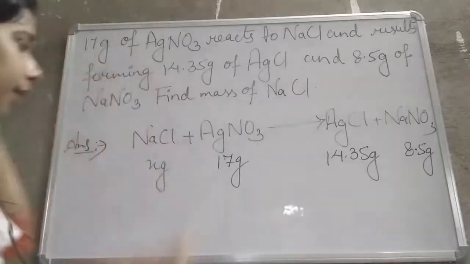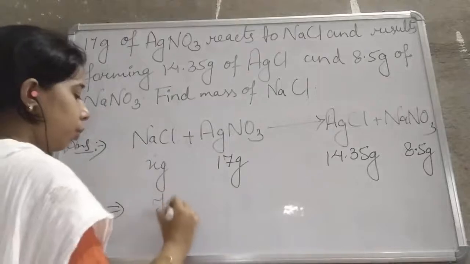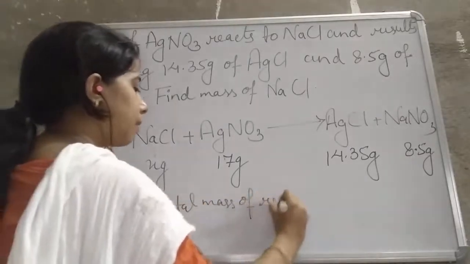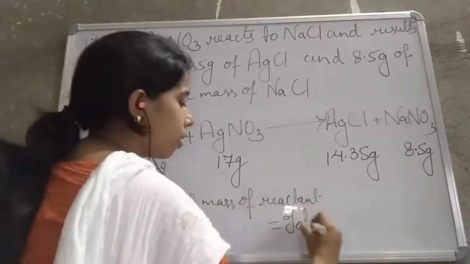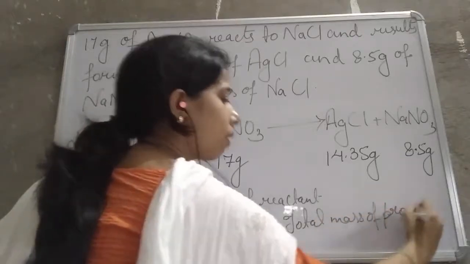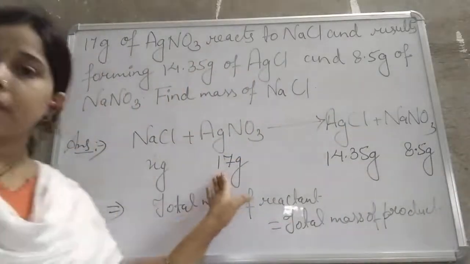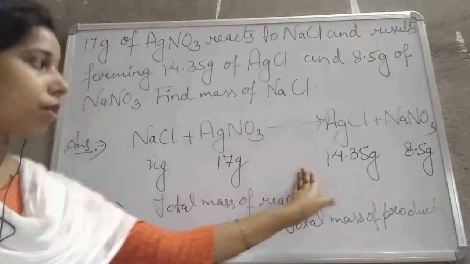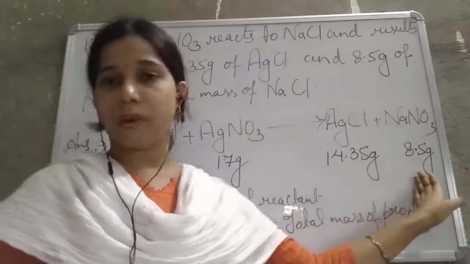So what we will do here, we know that the law of conservation of mass states that the total mass of reactant will be equal to the total mass of product, right? So what is the total mass of the reactant here? It is 17 plus X gram. And what is the total mass of the product? It is 14.35 plus 8.5 gram.